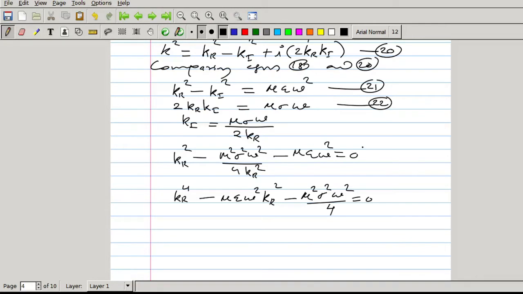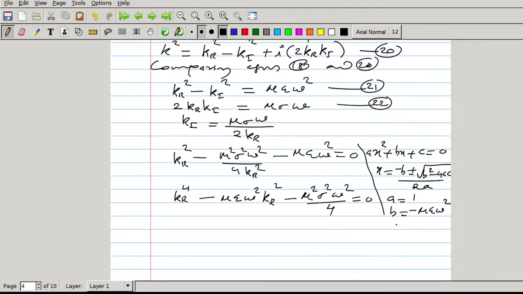So this is a quadratic equation in kr square. We have the quadratic equation as a x square plus b x plus c equal to 0. Then the solution is x equal to minus b plus or minus root of b square minus 4ac by 2a. Here a equal to 1, b equal to minus mu epsilon omega square, c equal to minus mu square sigma square omega square by 4. So find the solution.